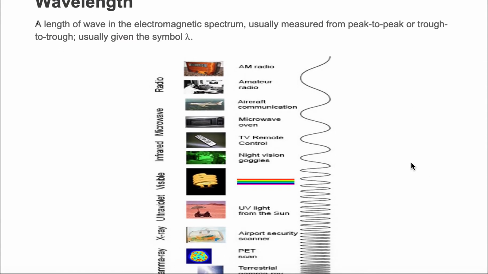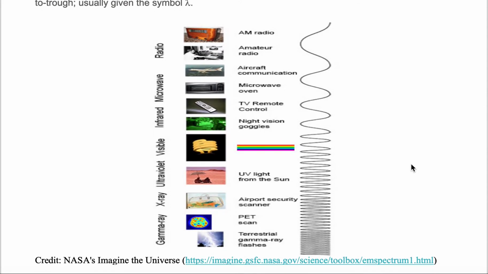Here is an electromagnetic spectrum courtesy of NASA, and it is showing us long wavelength to short wavelength bands of the electromagnetic spectrum. The long wavelength band is the radio band, and the very shortest wavelength band is the gamma ray band. Now, what do we mean by the length of a wave?